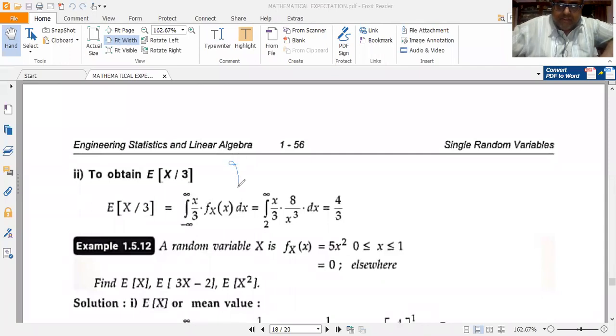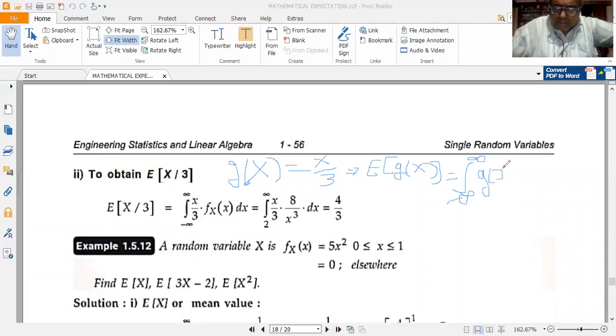So g of x is equal to x by 3. So E of g of x is given by integral minus infinity to plus infinity g of x into fx of x dx.